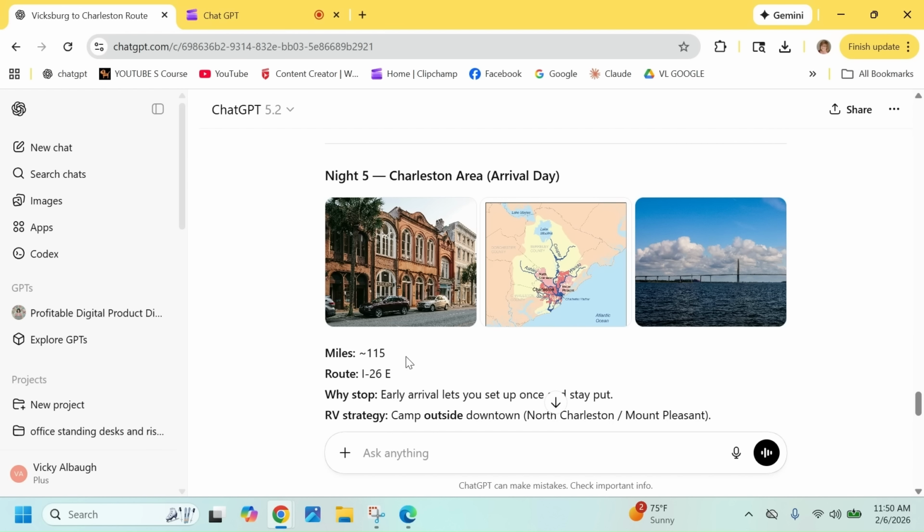Okay, so the next prompt is we want it to break the trip into driving days. Next, I want ChatGPT to think in real driving days, not just total distance. So I type this prompt in: break the trip into logical daily driving segments that make sense for an RV. So let's see what that prompt gives us.